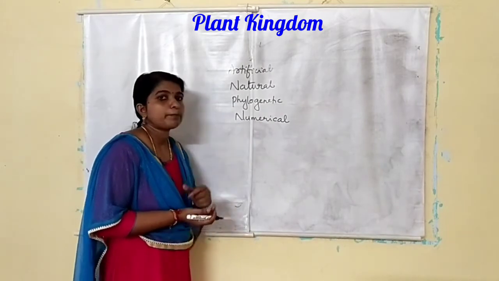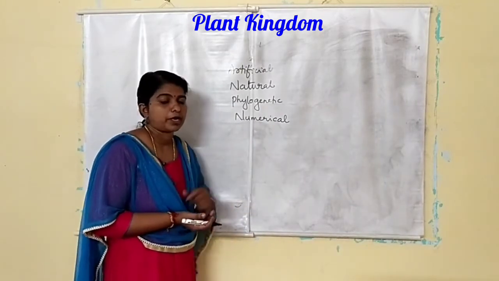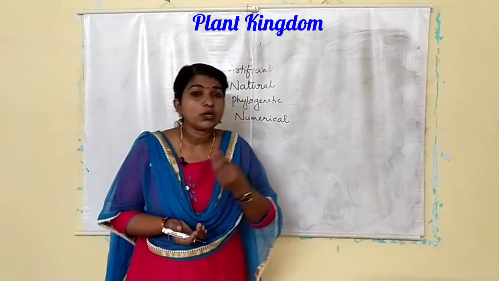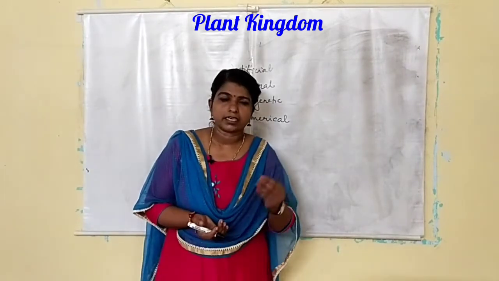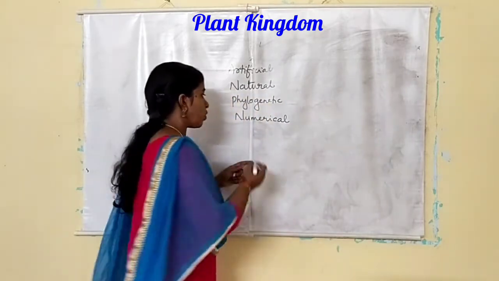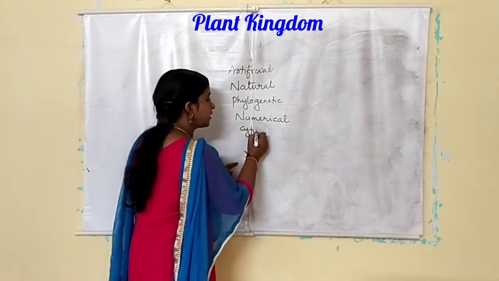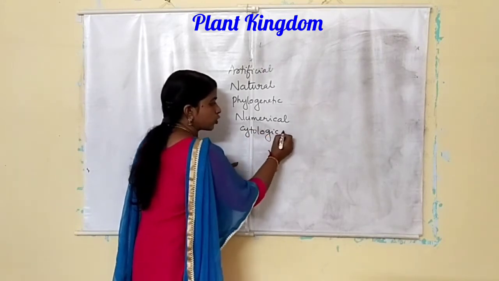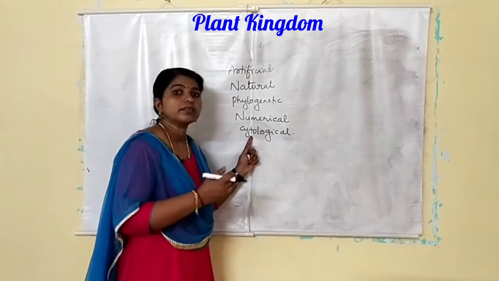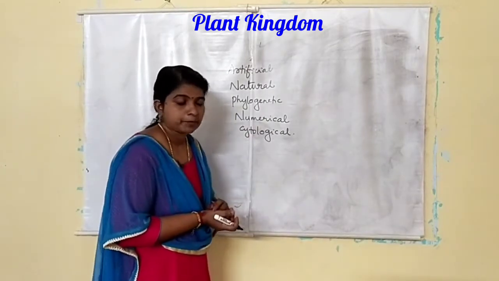And another type of classification in taxonomy, using the cytological information, cellular information like number and structure of chromosomes. Okay, and that is known as cytological taxonomy. Okay, using the cellular characters.